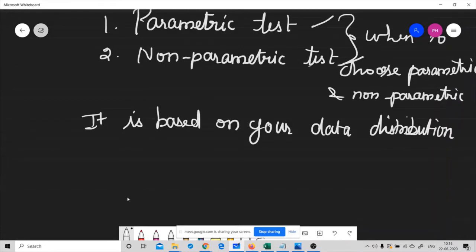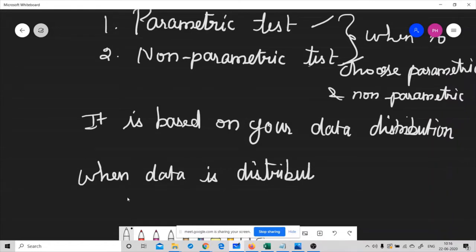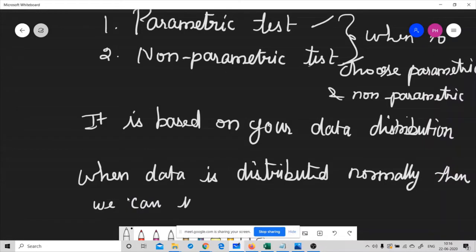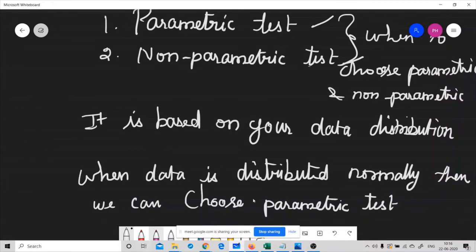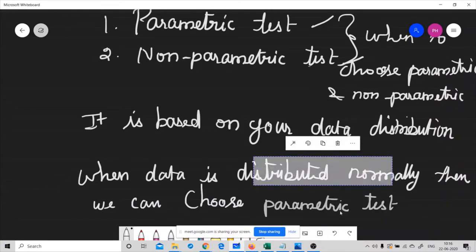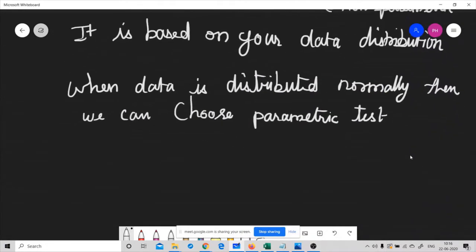So we can say that when your data is distributed normally, then we can choose a parametric test. When your data follows a normal distribution, then we can go with a parametric test.